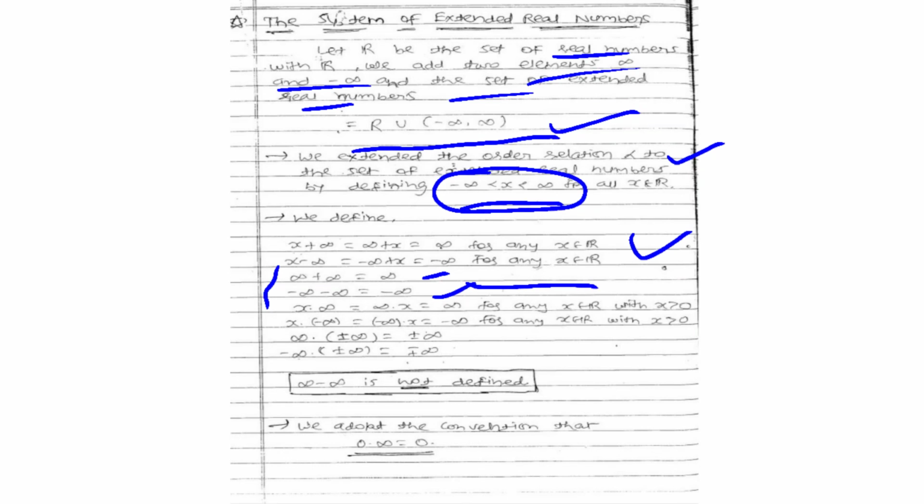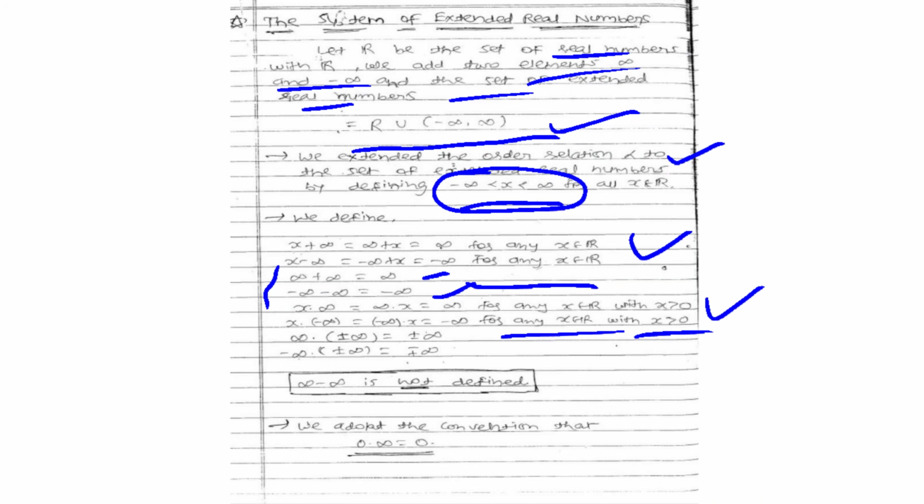Plus infinity plus infinity gives infinity, and minus infinity plus minus infinity gives minus infinity. x times infinity equals infinity times x, which gives infinity for any real number x in R, but the condition here is x strictly greater than 0, meaning x is positive. Here x times minus infinity equals minus infinity times x, which is minus infinity, for all real numbers x in R, and the condition is also x strictly greater than 0, meaning x is positive.